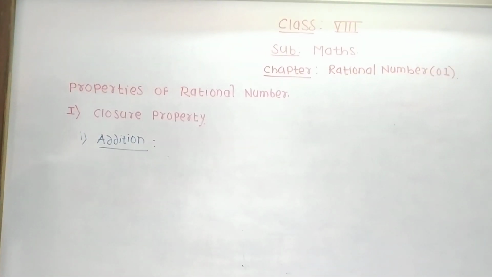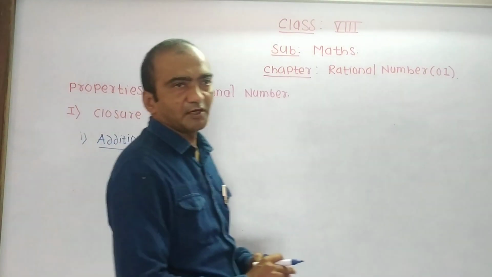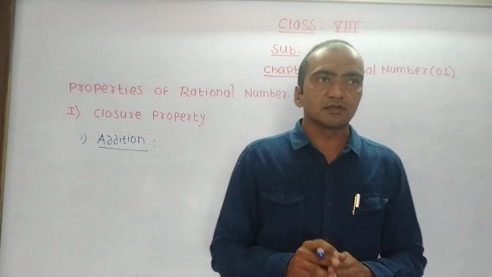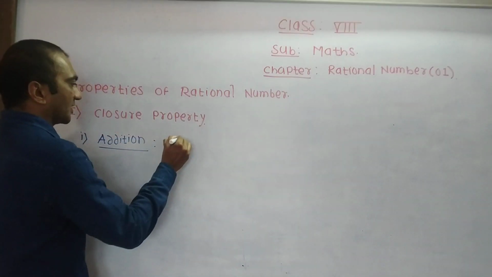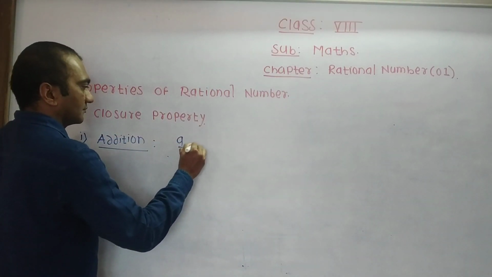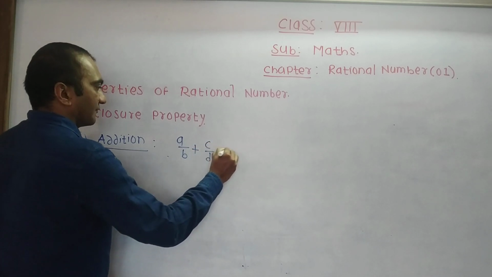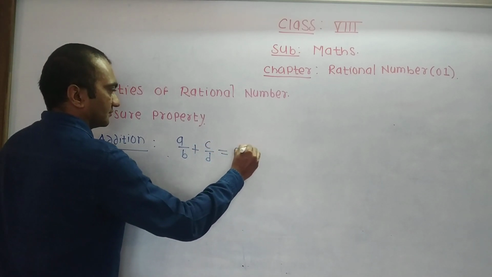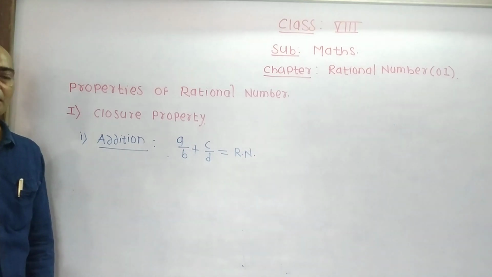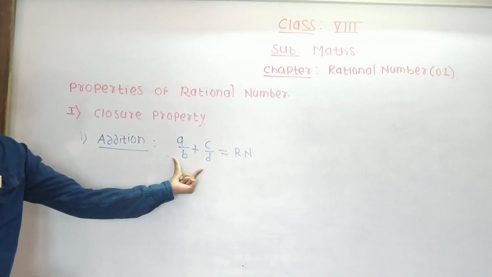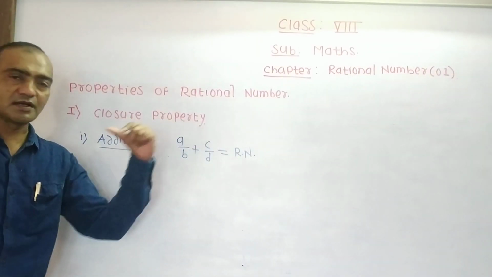Closure property for addition of rational numbers: if we add two rational numbers, then we get a rational number.